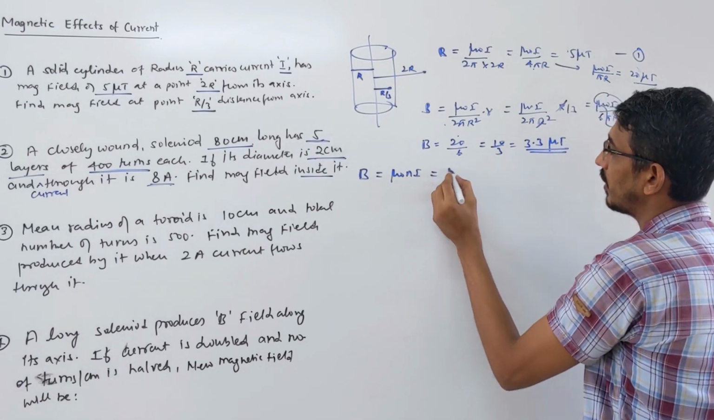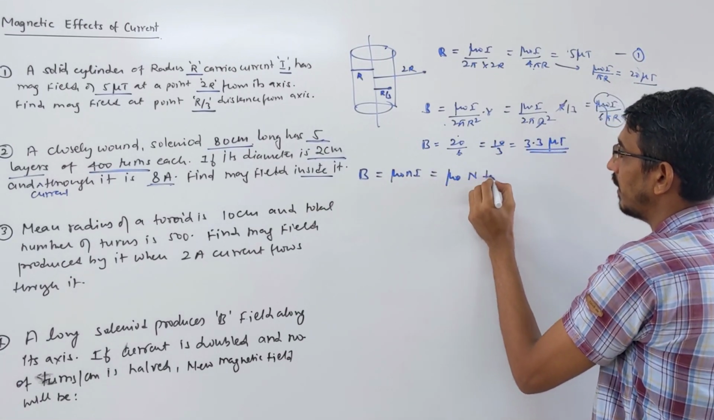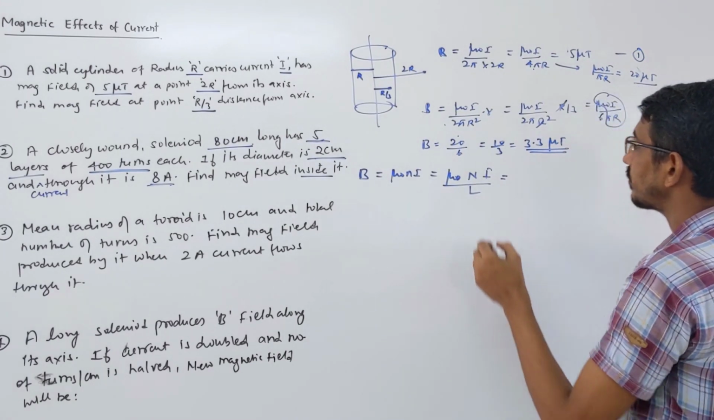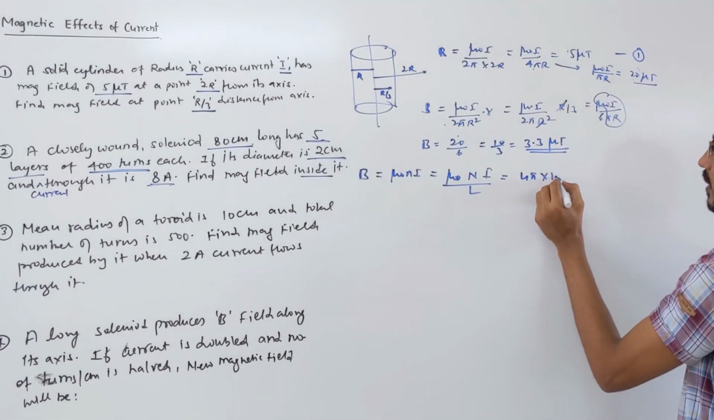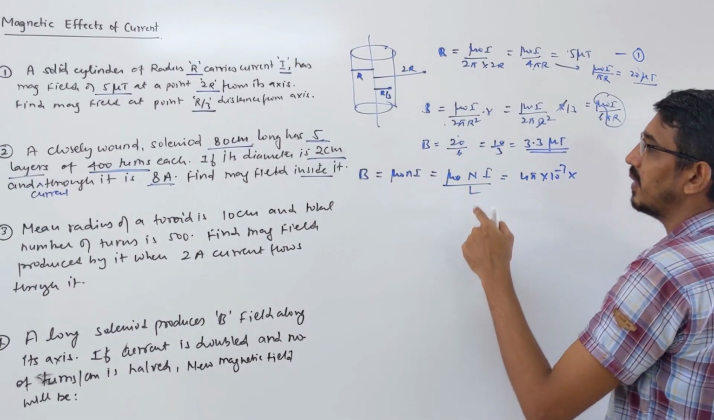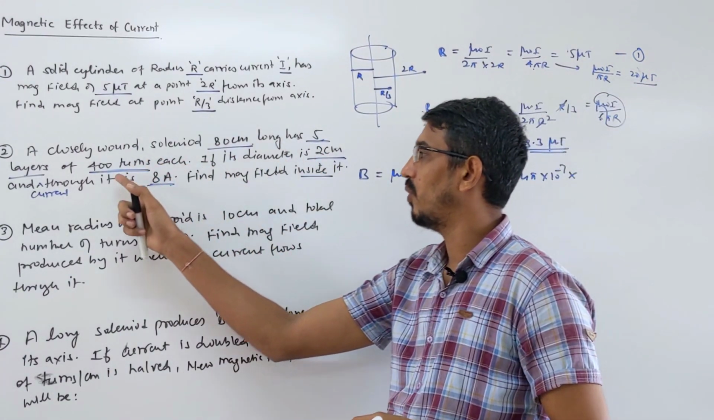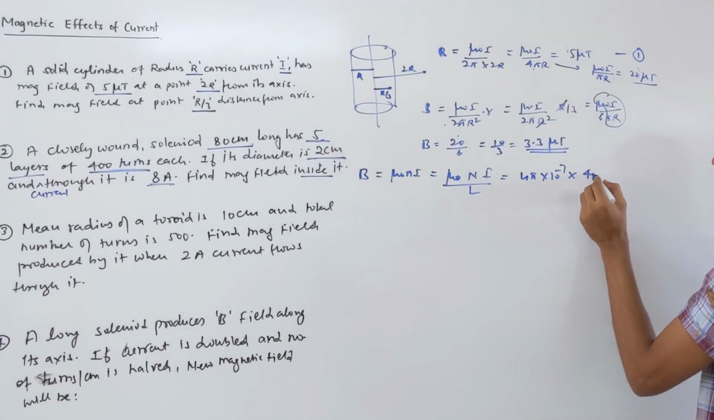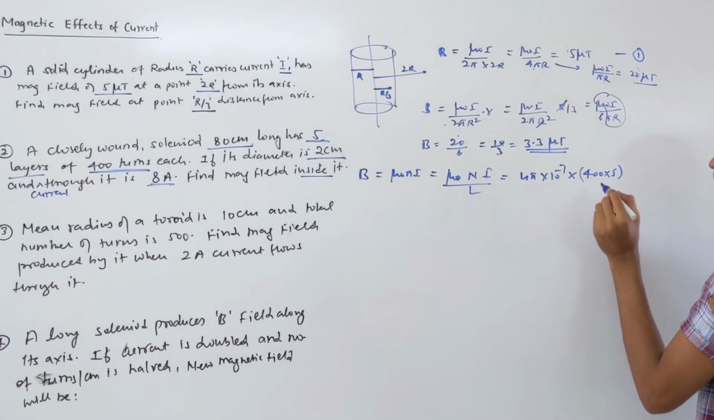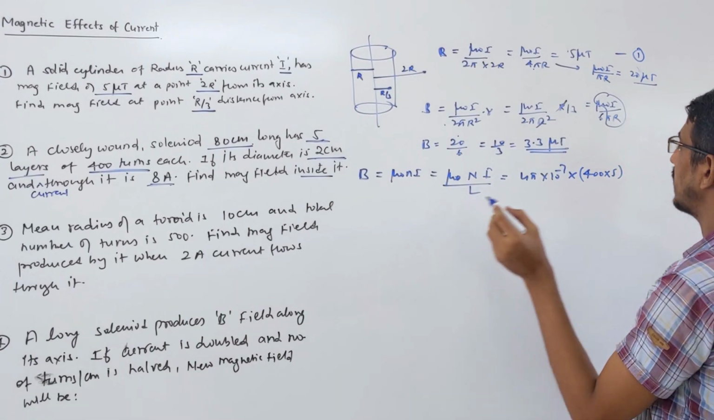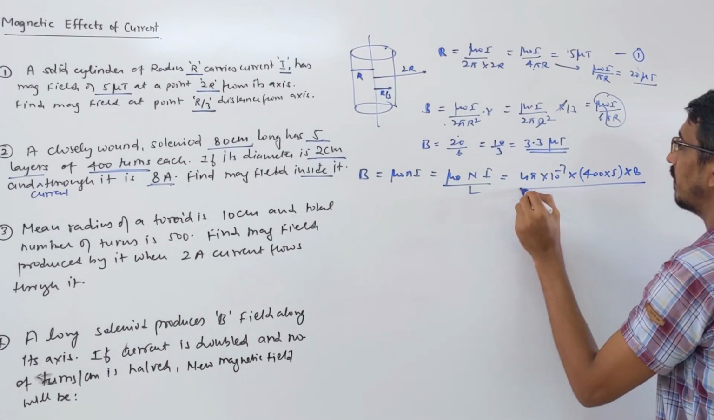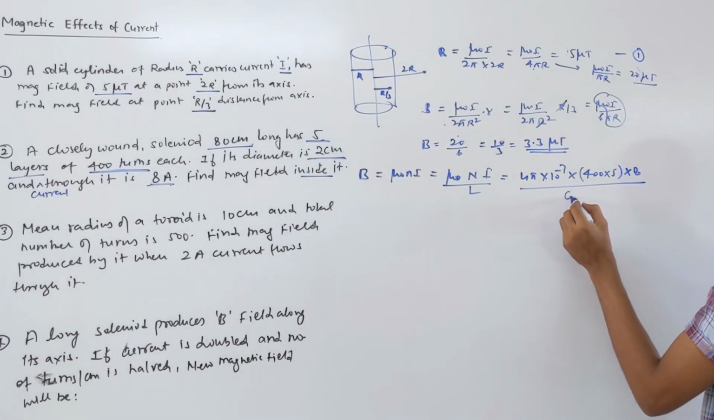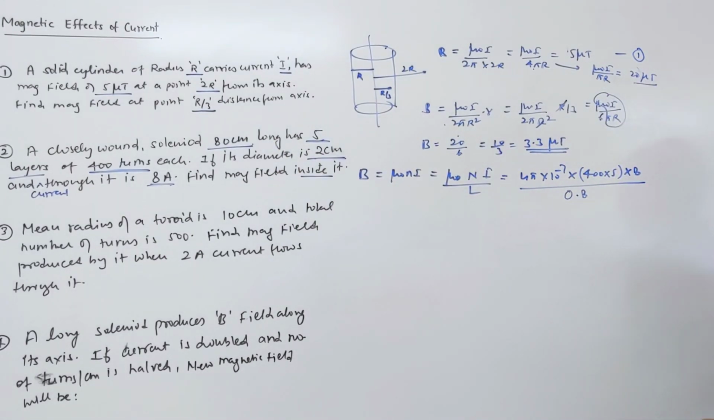Or you can write mu naught capital N I by L, because the number of turns and length are given to you. Mu naught means 4 pi into 10 power minus 7. Number of turns is how much? 400 turns in each layer, and we have 5 layers. So the total number becomes 400 into 5. Current is given, 8 ampere, divided by the length of the solenoid, 80 centimeter, which means 0.8 meter.